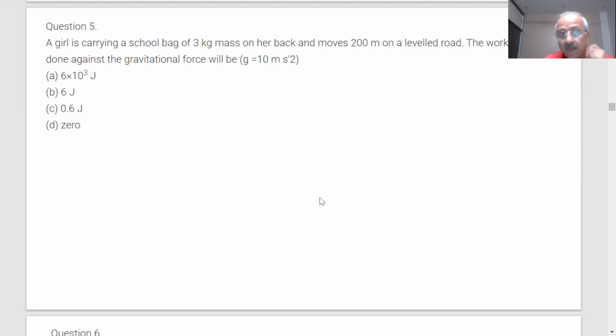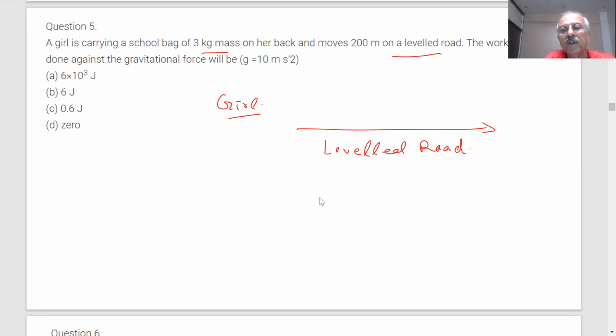The work done will be 0. So you have seen a 3 kg mass on a leveled road. The girl is moving on a leveled road. Leveled road is the word which is used. So the height remains the same, h. Then potential energy is mgh, no change.